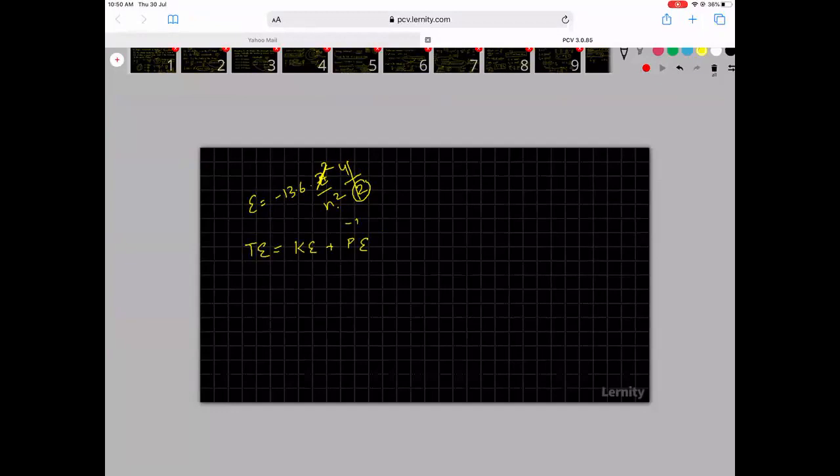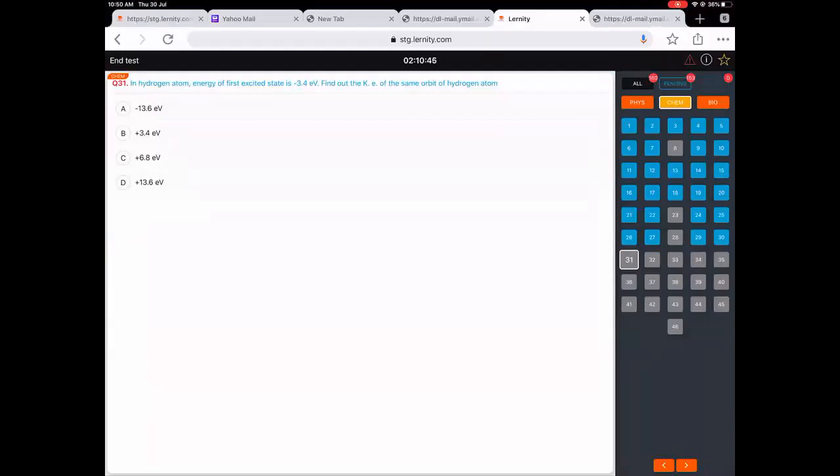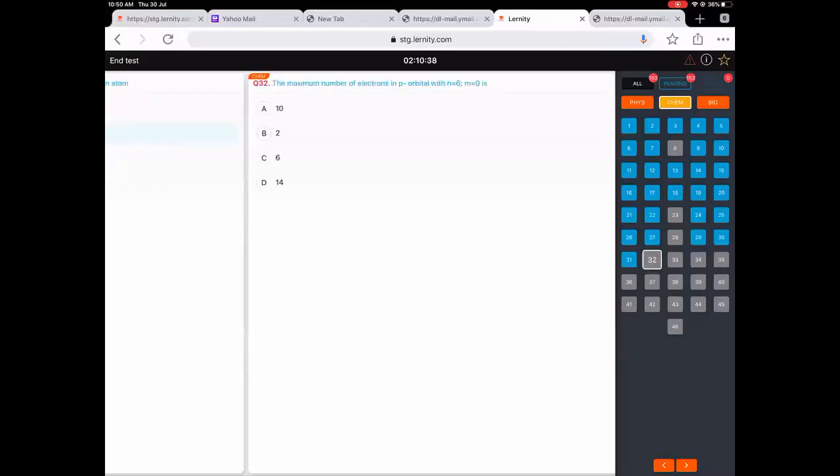Potential energy is negative, kinetic energy is positive, total energy is negative. Magnitude wise, potential energy is 2 times the total energy, so total energy is equal to minus the kinetic energy. Magnitude of total energy is equal to kinetic energy, which is half of potential energy. So now everything is given to you. So kinetic energy of the same orbit is the same thing with a plus sign. Kinetic energy can never be negative.